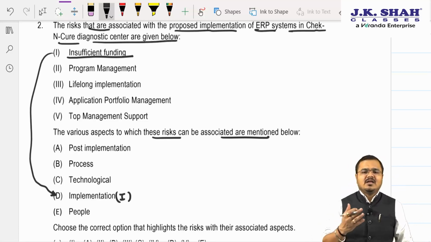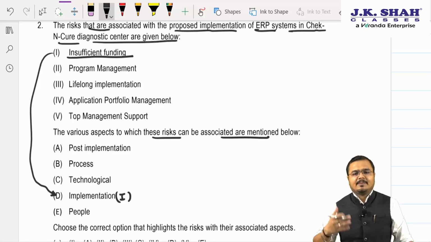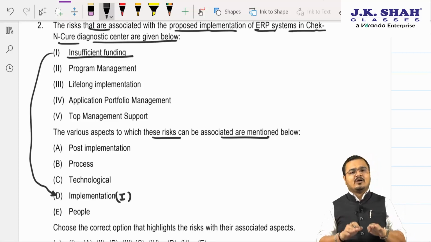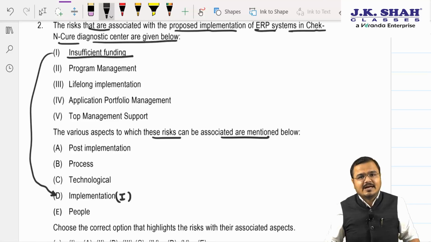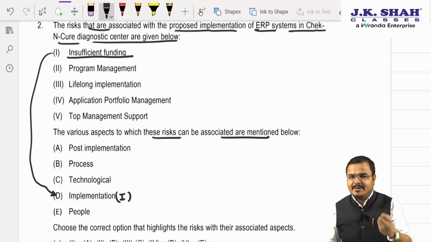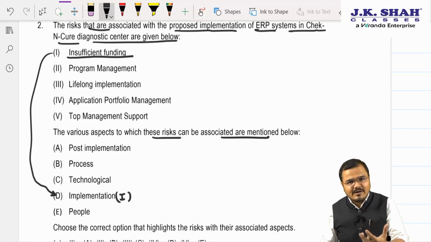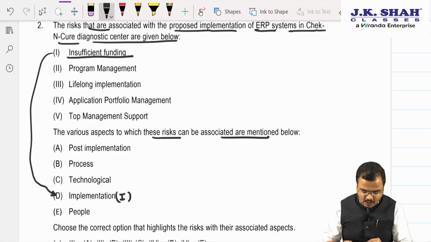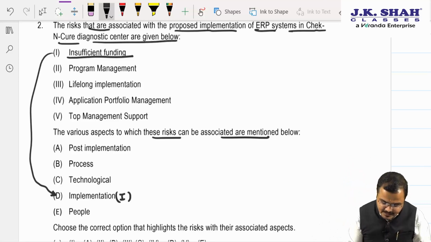Sir, even after implementing the ERP system, if the people continue using the traditional system only, then it will be of no use. So program management says that we should always make sure that our ERP system is up to date and we are using it for all our business requirements, so that we can get real-time database management. We can improve our decision-making capabilities. So it is again what? Sir, it is purely process-related. So we will write it down the number 2 here.